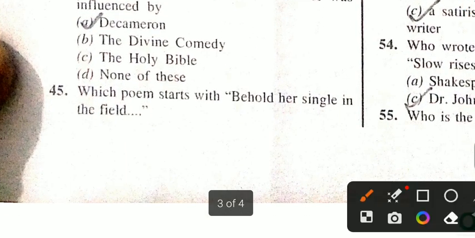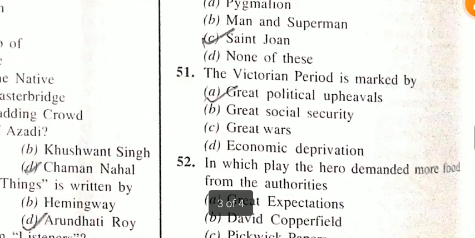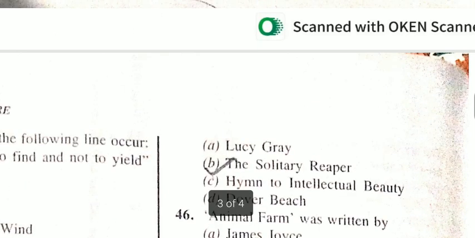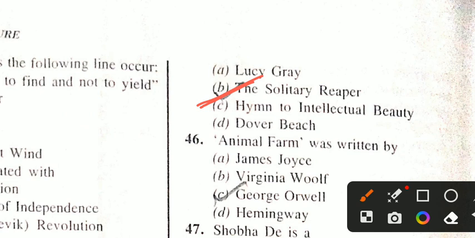Which poem starts with "Behold her single in the field"? The Solitary Reaper. This poem was written by William Wordsworth. Understood?